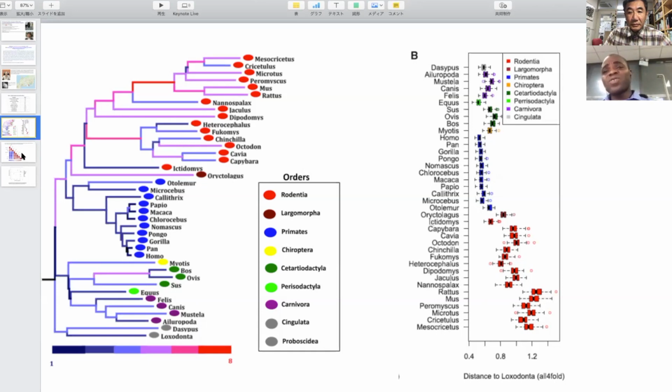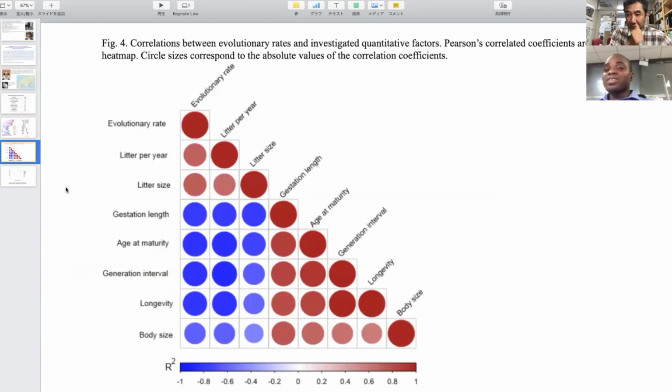Then we tried to find what could be responsible for differences in evolutionary rates. We investigated some previously reported factors, and when they are red, it means they are positively correlated. When they are blue, they are negatively correlated.